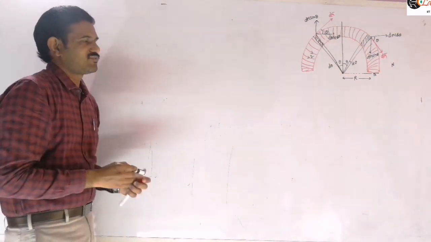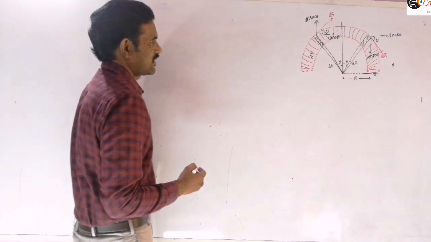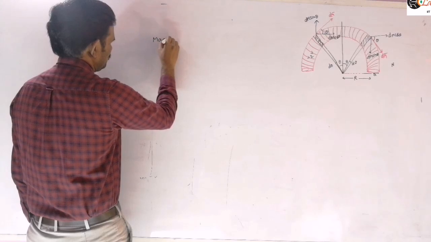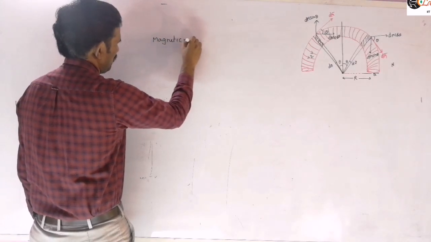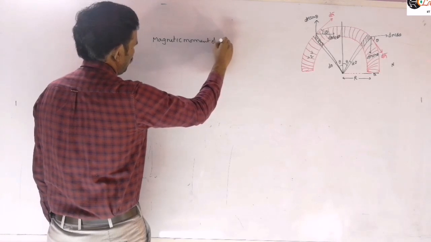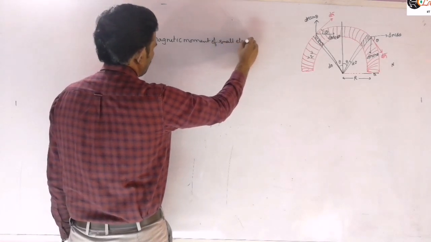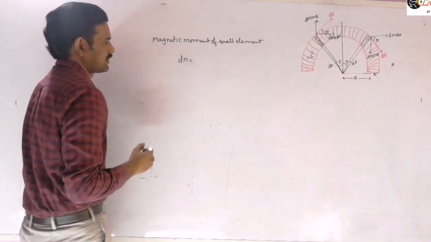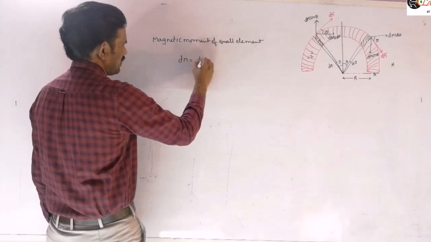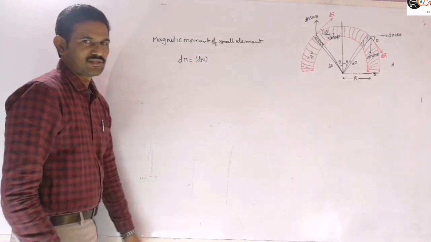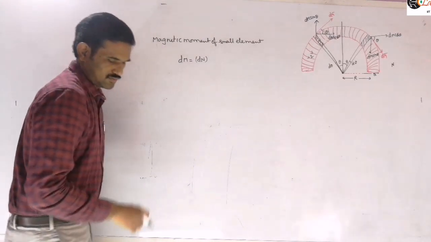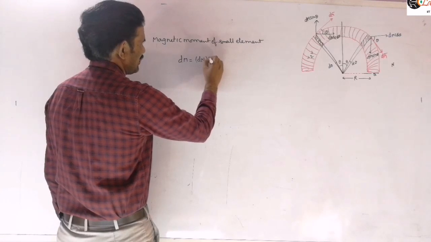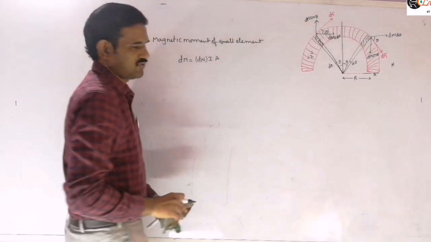So for the net magnetic moment, we need to integrate only along that direction, right? And so then I will write here the magnetic moment of the small element. So this can be written as dm is equal to the number of turns per unit length, dn, that means the number of turns, into I into A, the area of that loop, we need to write.